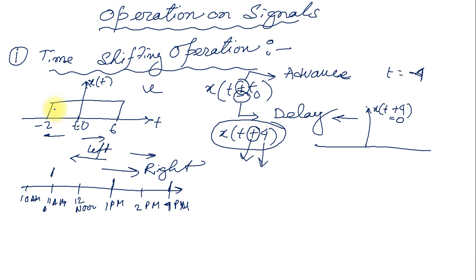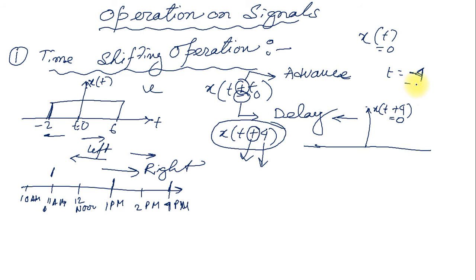Now for this signal, the x of t starts from minus 2, at t equals 0.